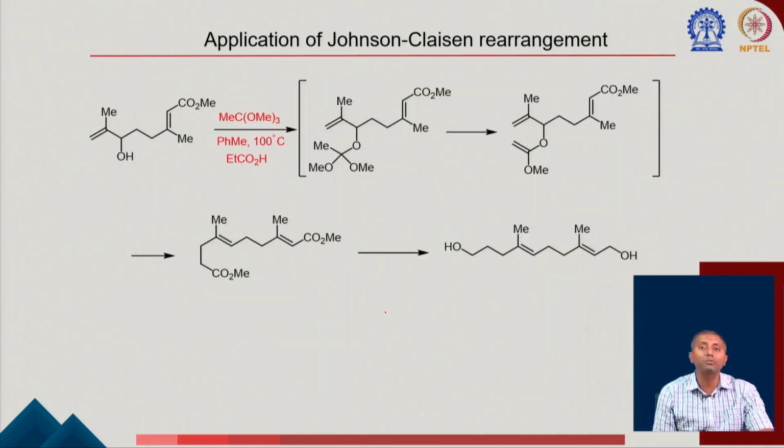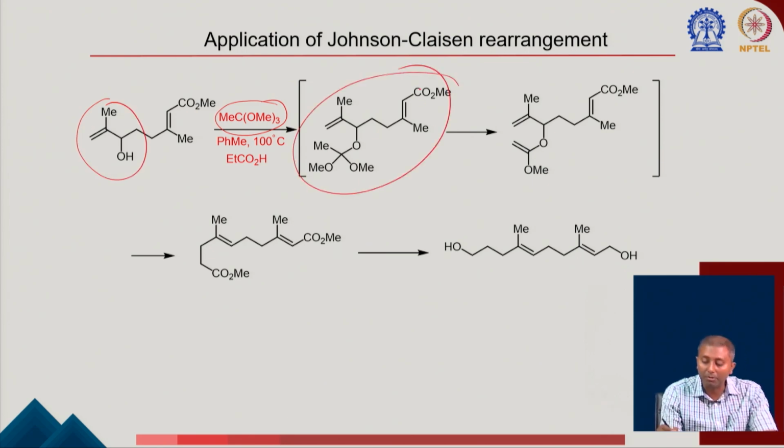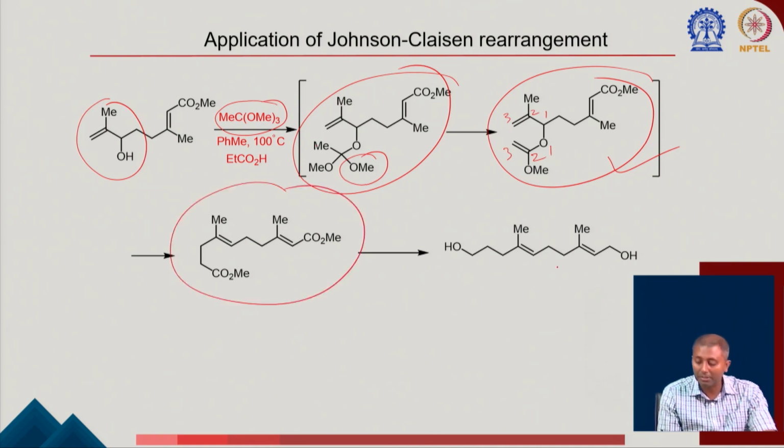There is another application given here, again with trimethyl orthoformate. Here also you have an allylic alcohol. Once you have the allylic alcohol, you can form this type of intermediate, which after elimination of OMe can abstract a proton from this methyl group to form this compound. Now it is ready for the 3,3 sigmatropic rearrangement to get to the corresponding product, which can further be reduced to an important compound.